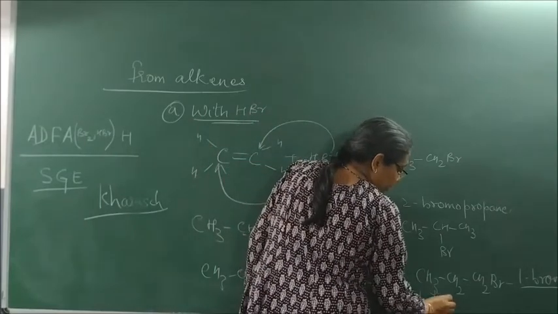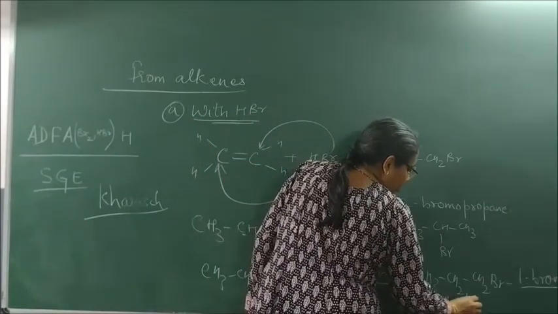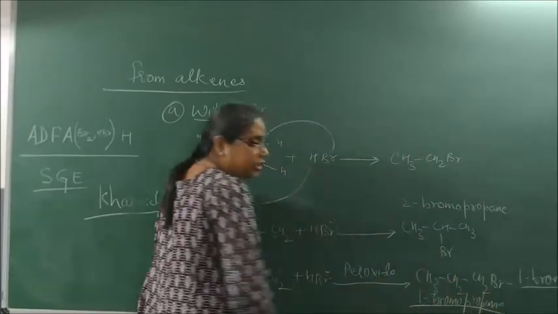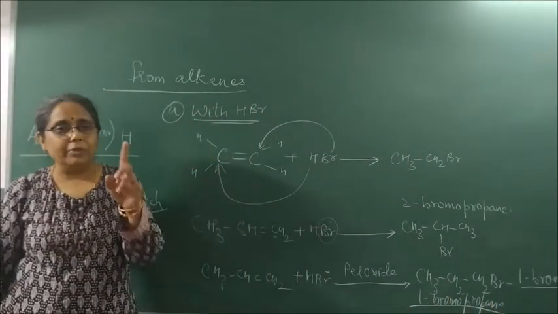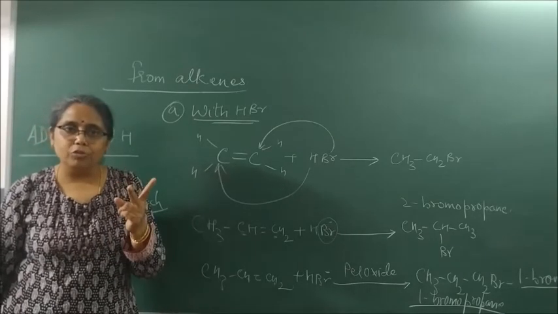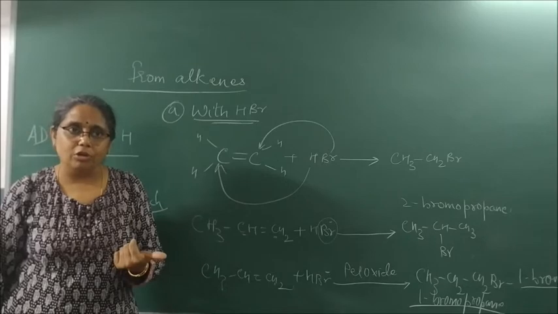So we write it here. Now it can be seen, 1-bromopropane. From here, only the CET question gets answered. If it is 1-bromo, it follows the anti-Markovnikov rule. If it is 2-bromo, it follows the Markovnikov rule.